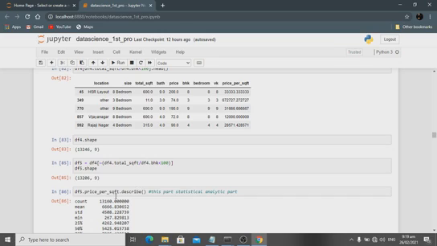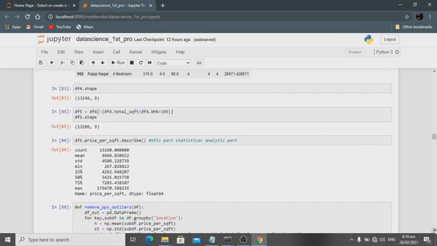Then I'm going to describe. This is the final step of the data cleaning process. I cleaned all the data. The input features I have taken and the output I have taken are correctly segregated for me. It's the house prediction process.